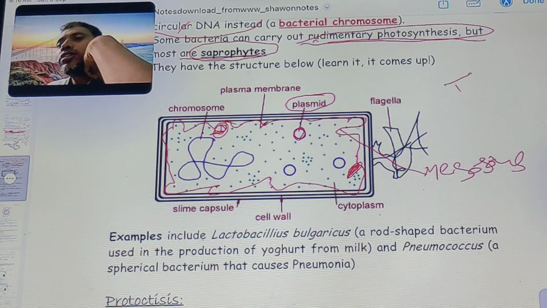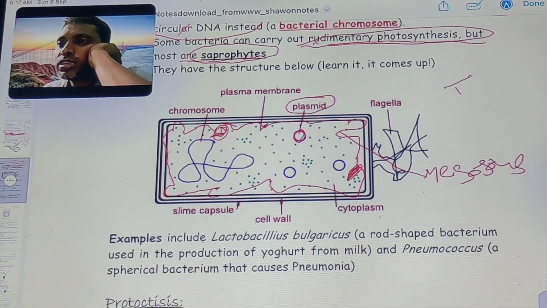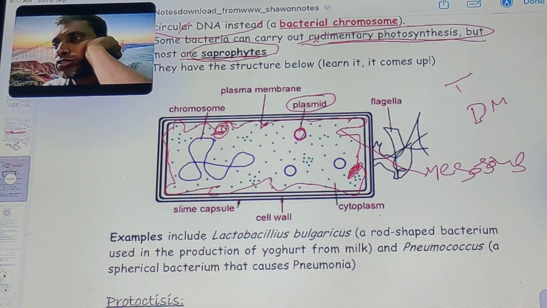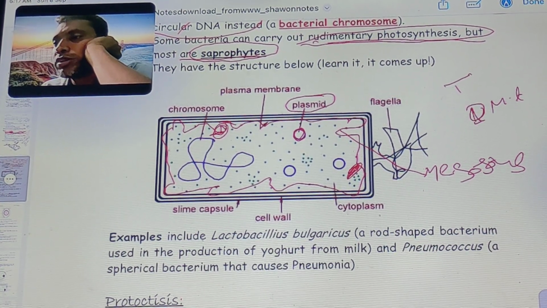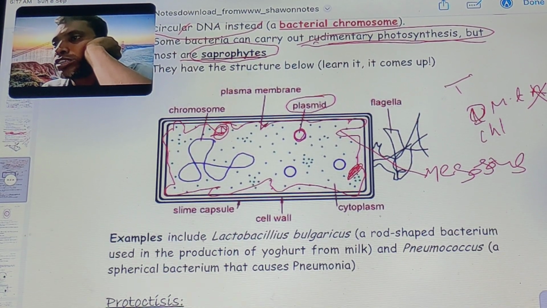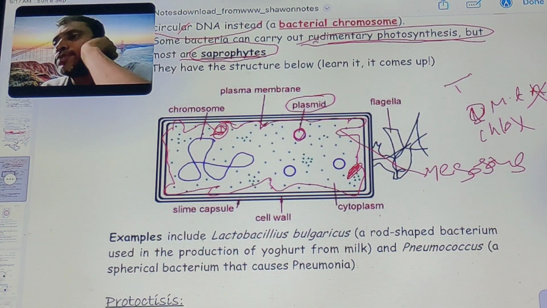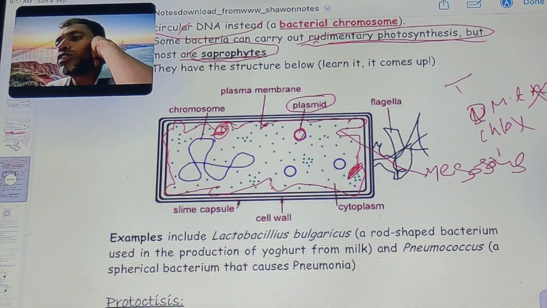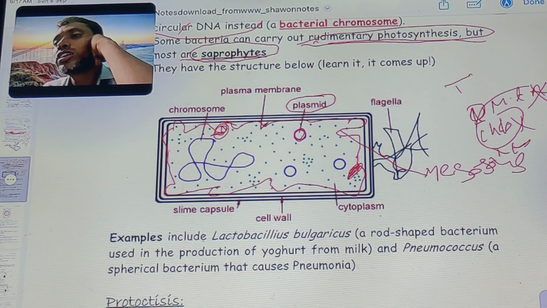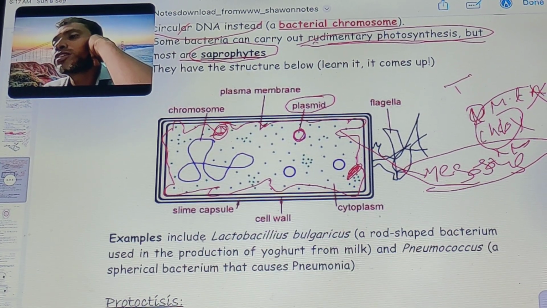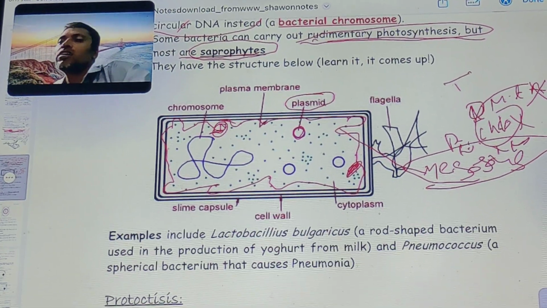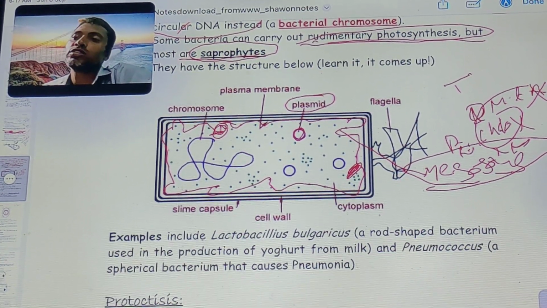Mesosomes. In bacteria, the double membrane organelles are absent. Mitochondria are absent, chloroplast is absent, and the nucleus is absent. These are the functions of the mesosomes: respiration from the plasma membrane, and the mesosomes give energy.